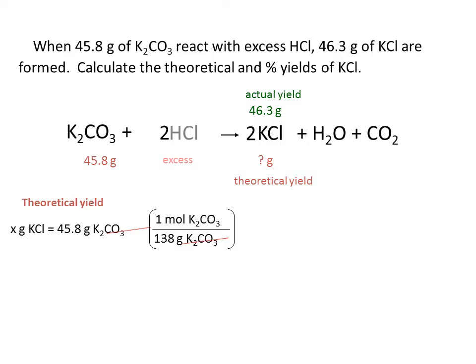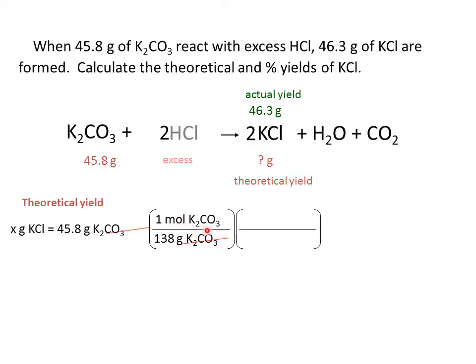If I were to stop now, I would have an answer in moles of potassium carbonate, and I want it to be in grams of potassium chloride. But once I get to moles, I can use the coefficients from the balanced chemical equation to change from one substance to the other. Notice that the equation suggests 1 mole of potassium carbonate will produce 2 moles of potassium chloride. So I'm going to substitute that in.